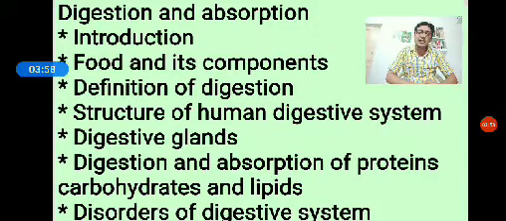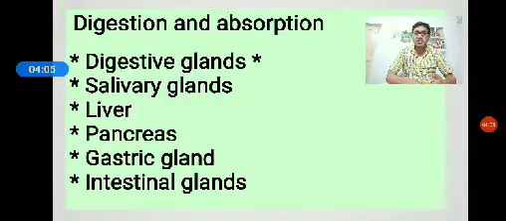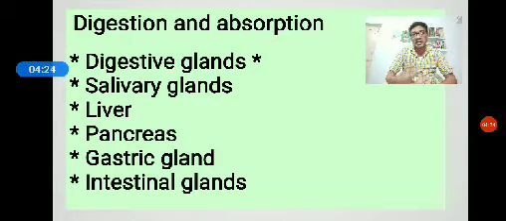The digestive glands are: one, the salivary glands; second, the liver; third, the pancreas; then gastric glands and intestinal glands. There are three pairs of salivary glands: parotid glands, submaxillary glands, and sublingual glands, present in the buccal cavity or mouth region. The salivary glands secrete a liquid called saliva.